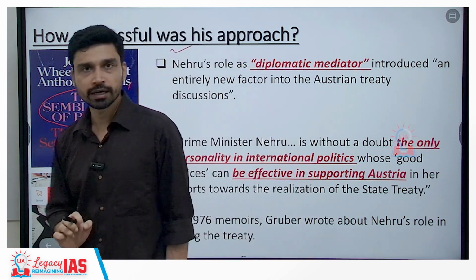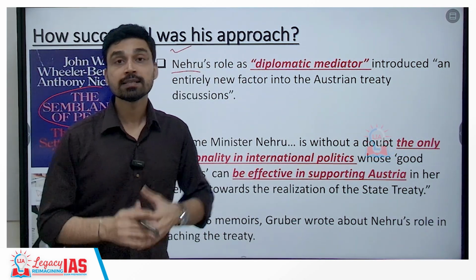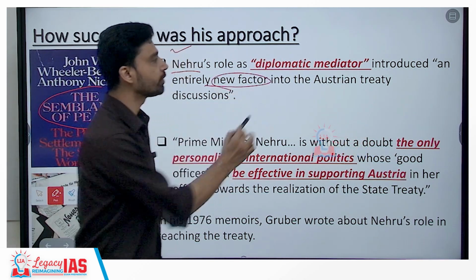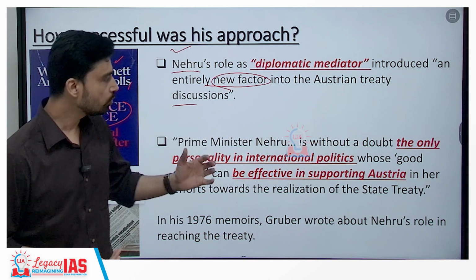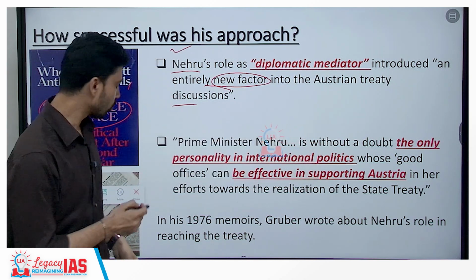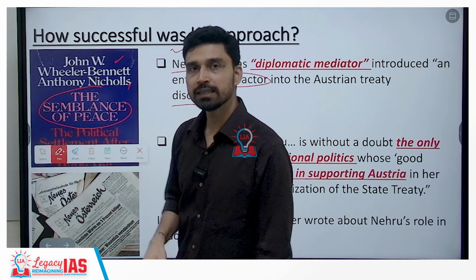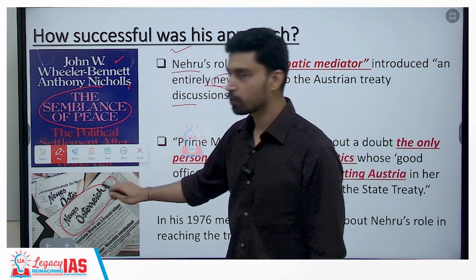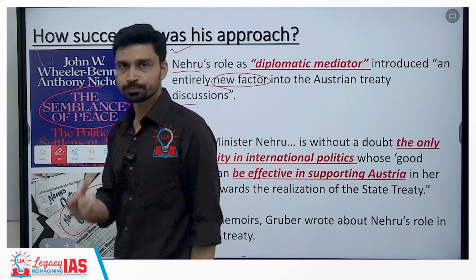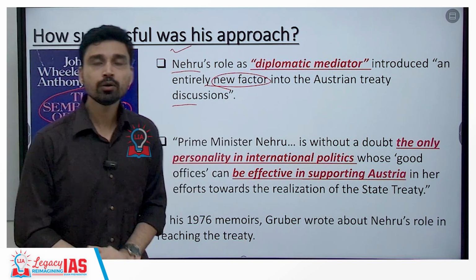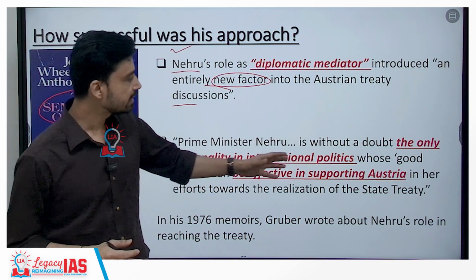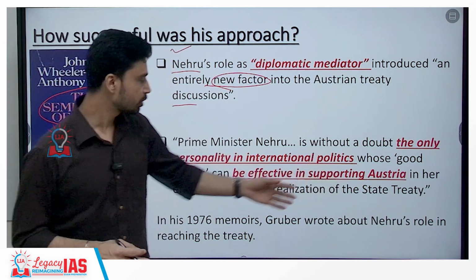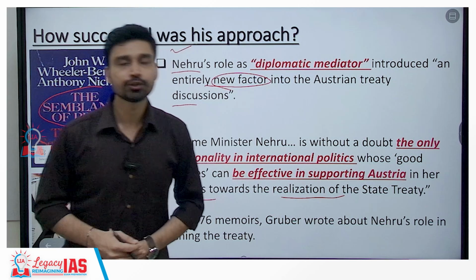And as per this book, it is clearly stated that Nehru's role as a diplomatic mediator for the cause of Austria introduced an entirely new factor into the Austrian treaty discussions. And this is something that we can also understand from a statement given by the then Foreign Minister of Austria in the well-known Austrian newspaper Neues Österreich, that is New Austria. Here he has clearly mentioned that PM Nehru is without a doubt the only personality in international politics whose good offices can be effective in supporting Austria in her efforts toward the realization of the state treaty.